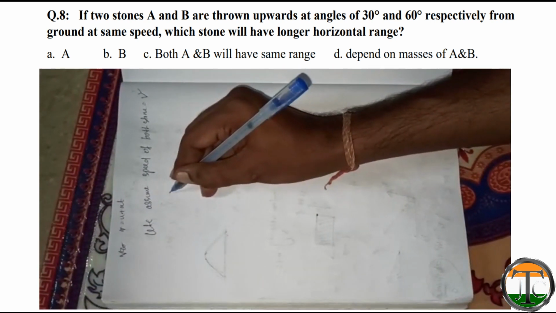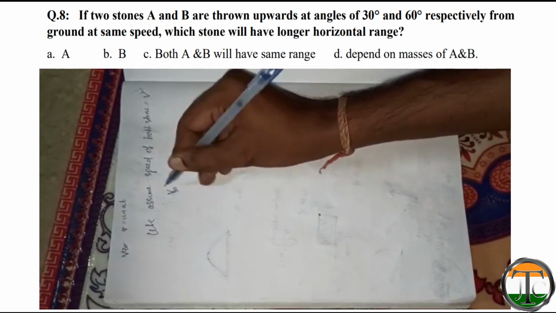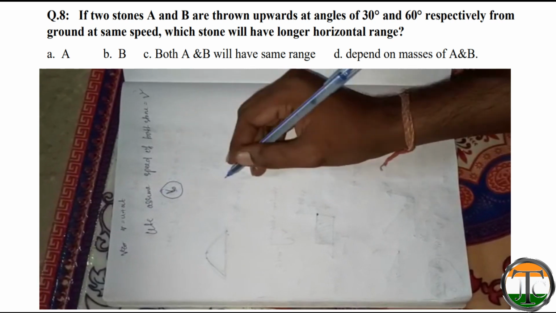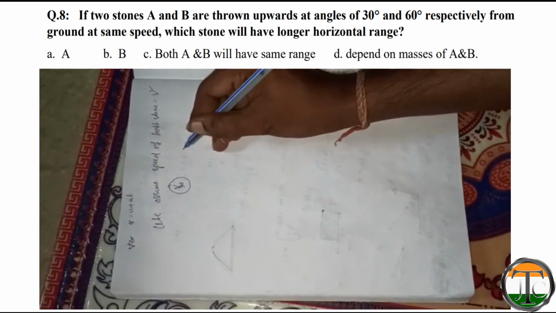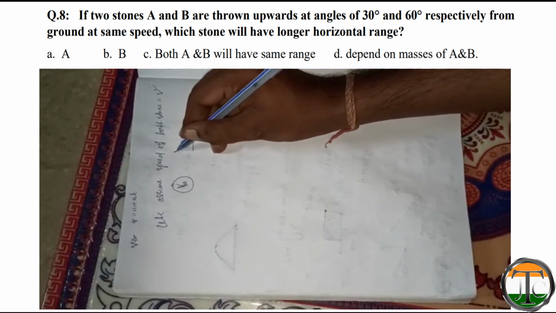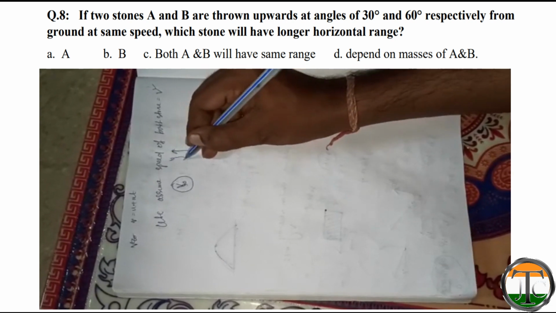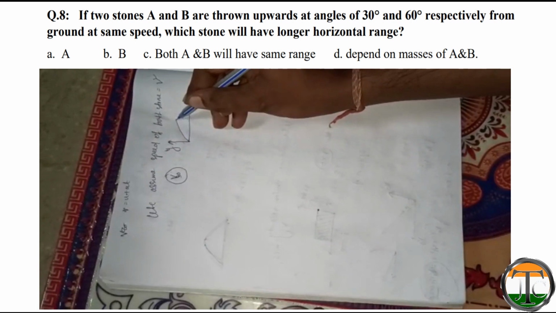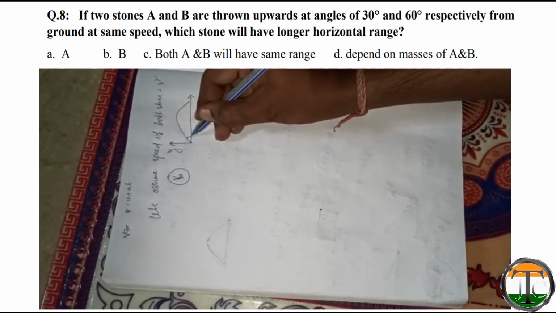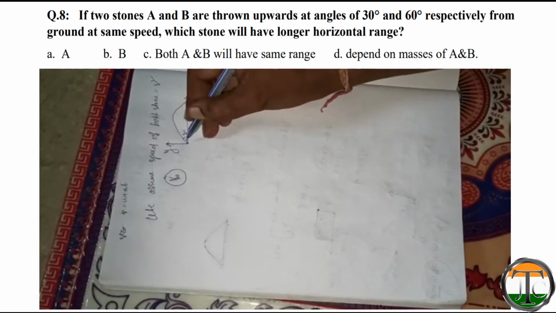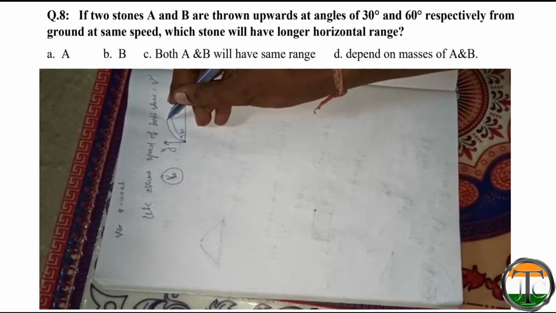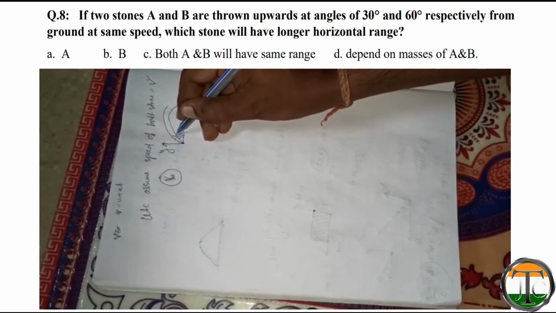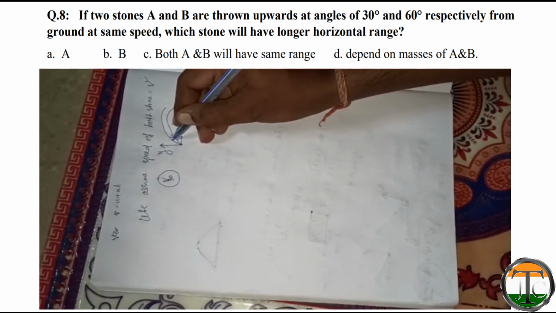For V30, that means the stone which is thrown at an angle 30 degree. Let's say this is y axis and this is x axis, so this will be somewhat like this. This is 30 degree. For the second stone which is thrown at an angle 60 degree, this is 60 degree.